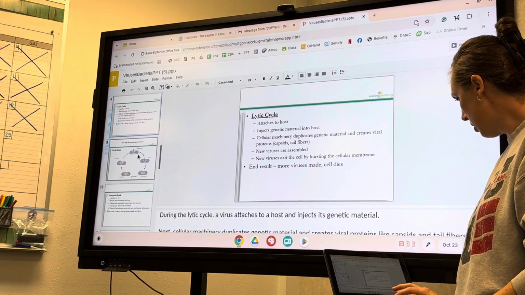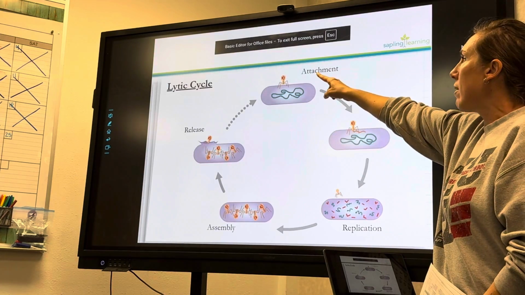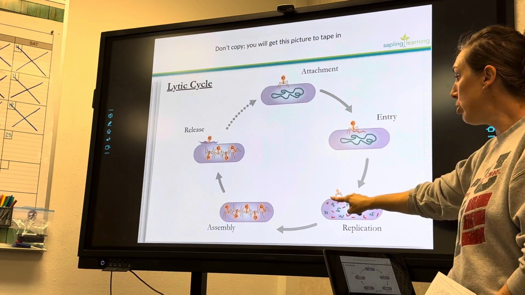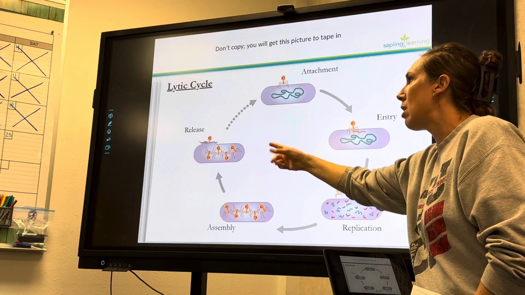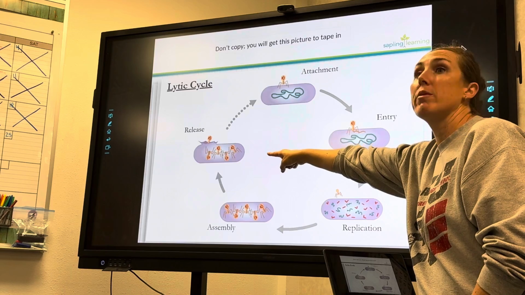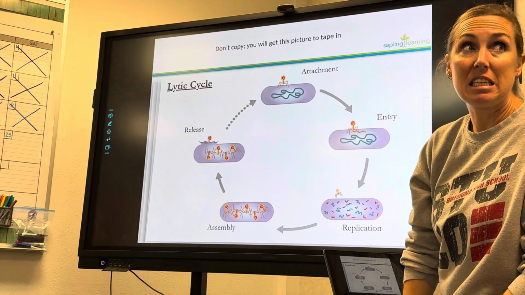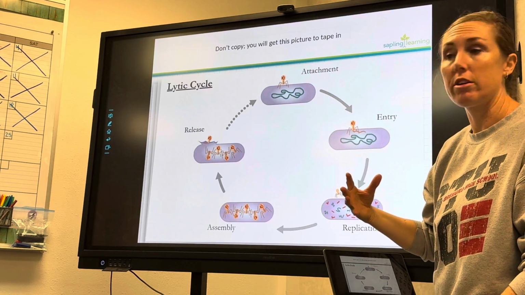Here's the picture. The virus attaches. It injects its viral DNA. The host replicates it. It assembles within the cell and bursts out. What do you think happens to the cell when it releases? It breaks, and your cell dies. So if this happens a lot, you have a lot of cellular death.